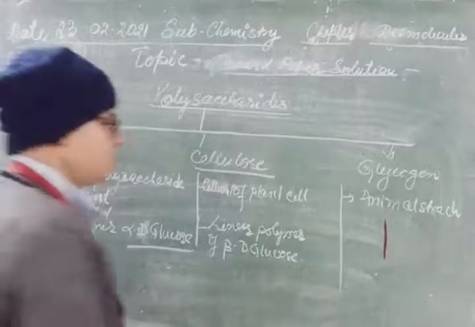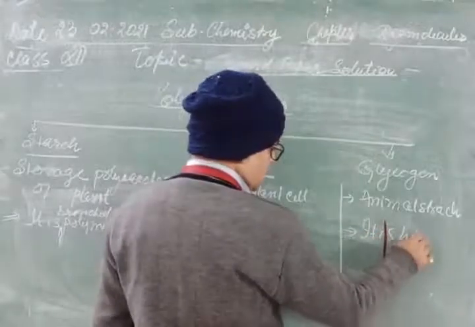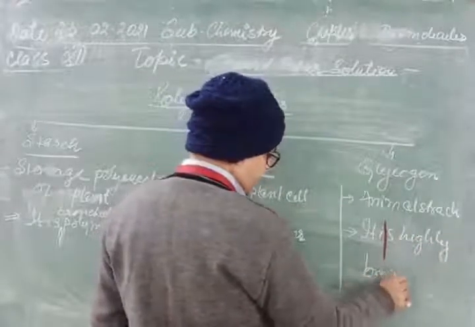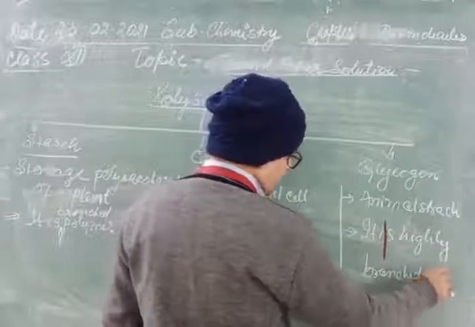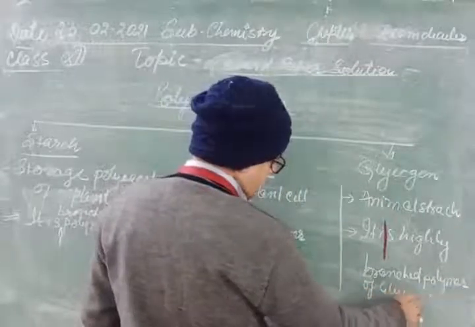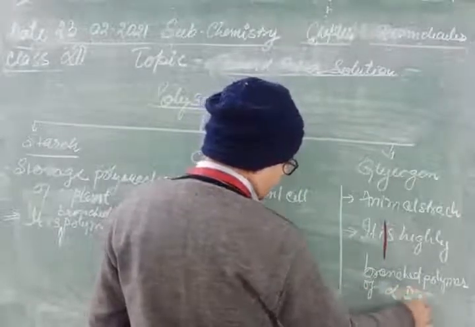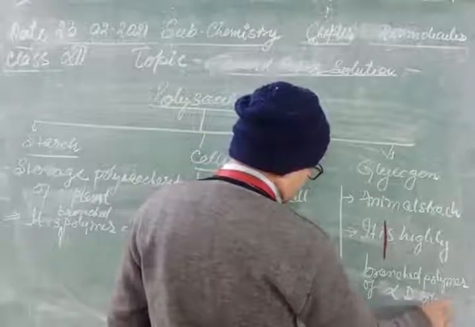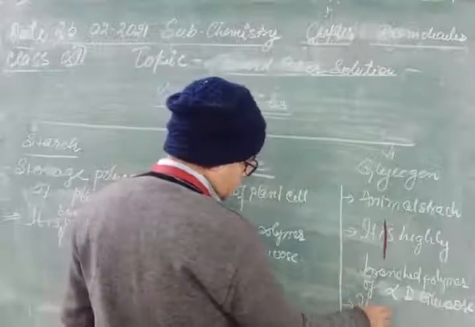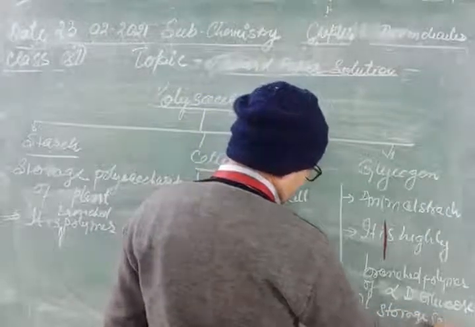Okay, and it is a highly branched polymer of alpha D glucose, and it is the storage carbohydrate of animal.